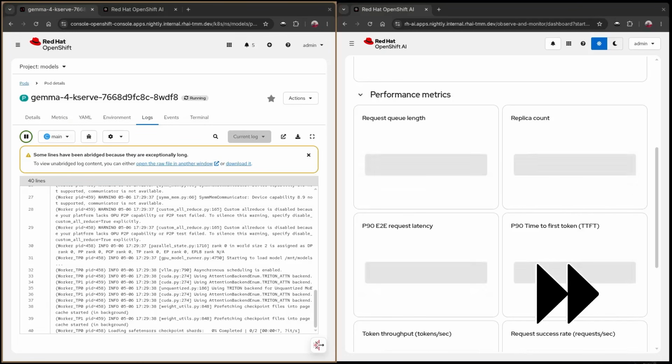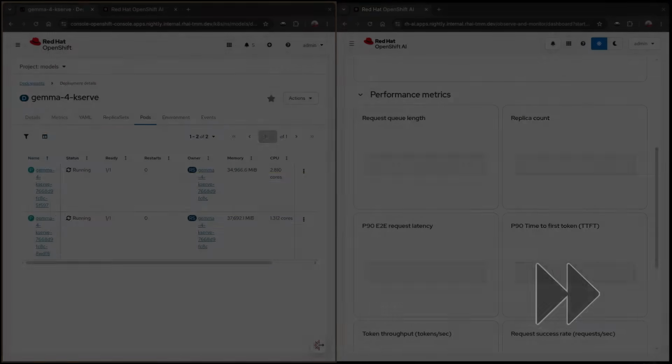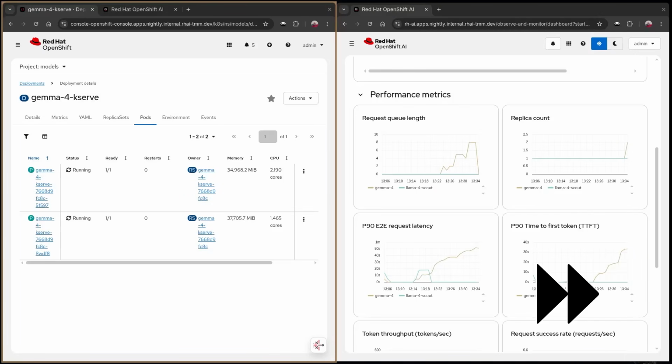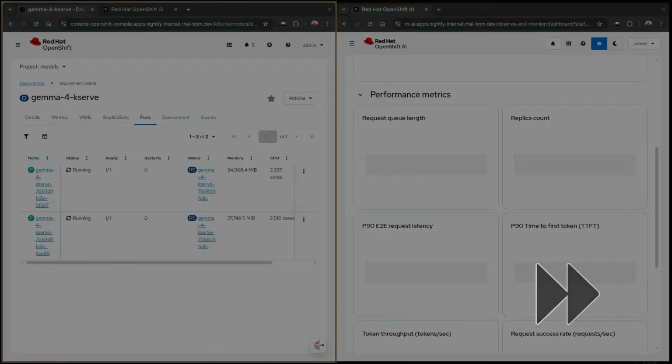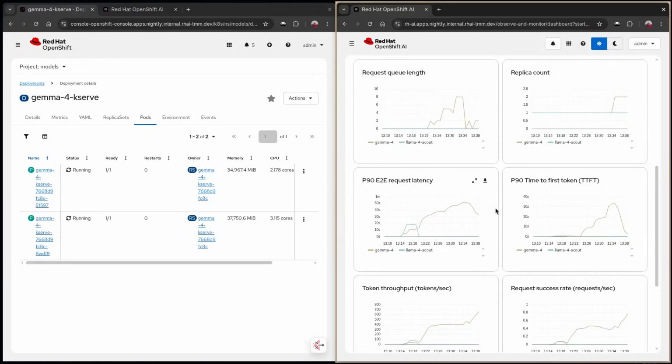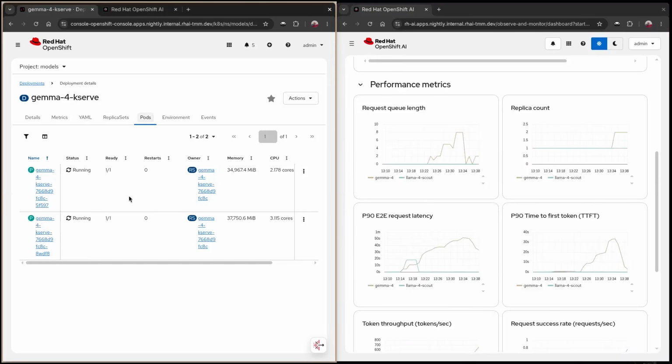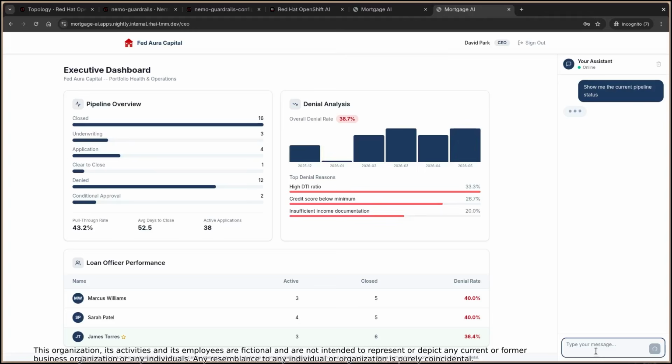We can see that OpenShift AI automatically scaled a second replica of this inference pod, and it's starting up right away to help deal with the increased user load that he's seeing on his dashboards. In this environment, we can see that the time to first token, a key metric for when you're serving your own models for understanding the latency and how they're performing, is going down as this replica comes online and is able to begin serving user requests.